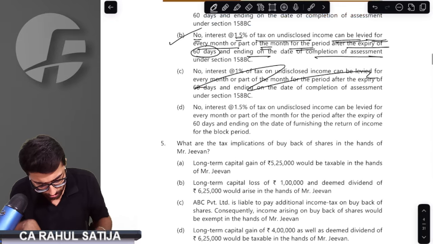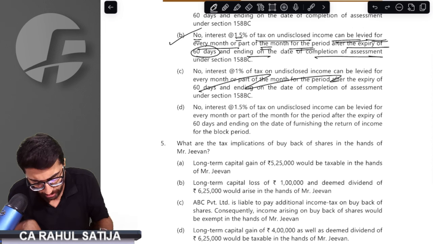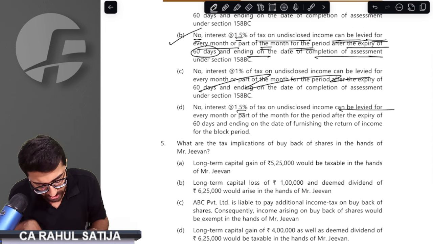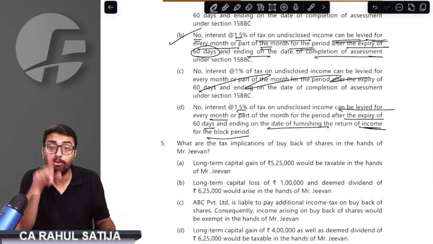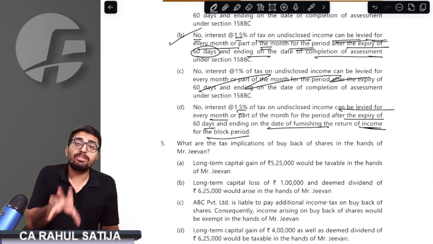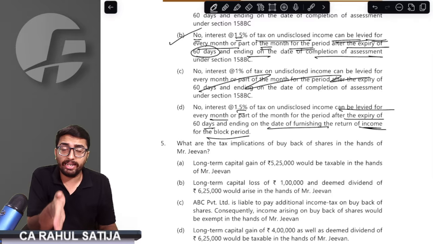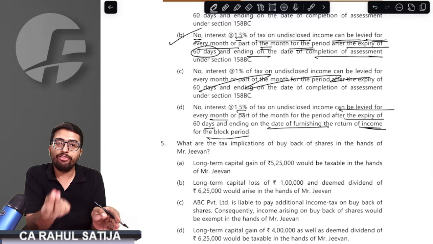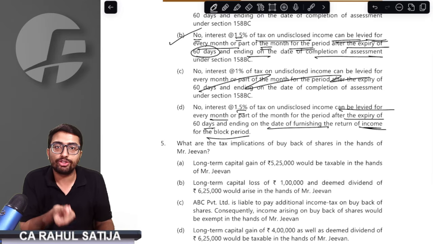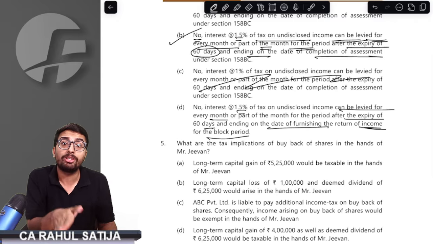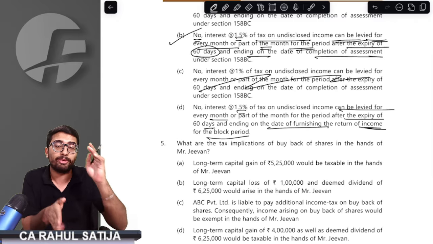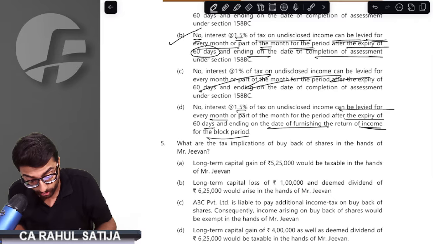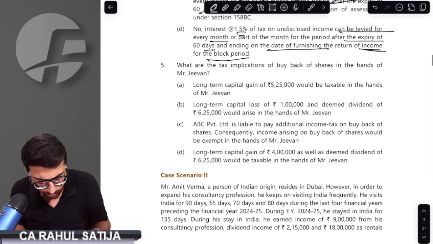1% is wrong. 1.5% applies after expiry of 60 days till the completion of assessment. It is an important point to note. Interest is not charged from the end of 60 days till the date of filing of return. The filing date is not relevant. If you have delayed in filing return under section 158BC, you will not be charged interest up to the date of ROI. You will be charged interest up to the date of completion of assessment. It is a really important point.